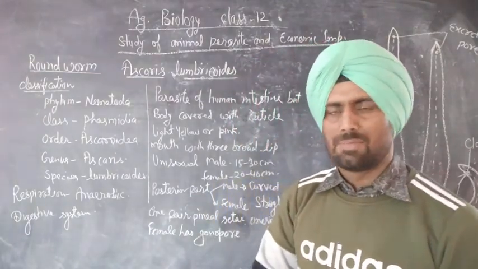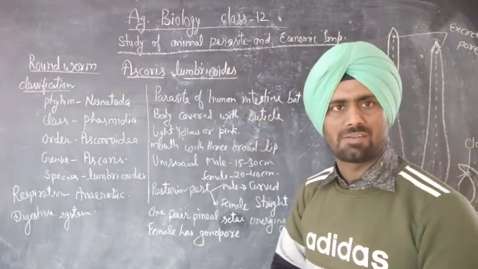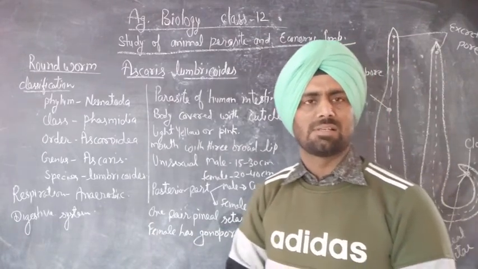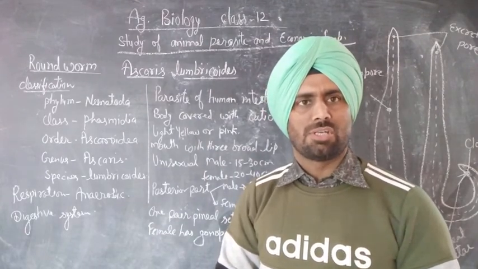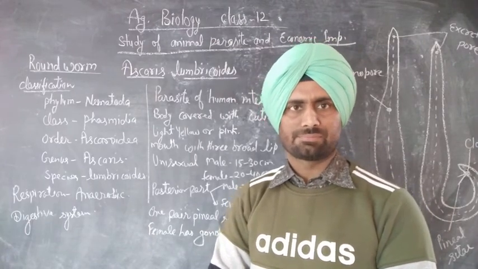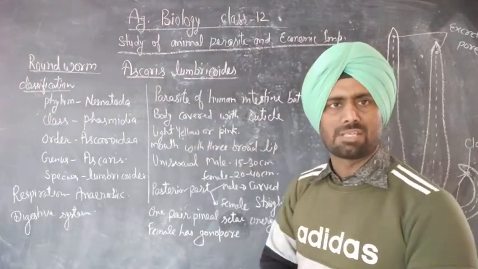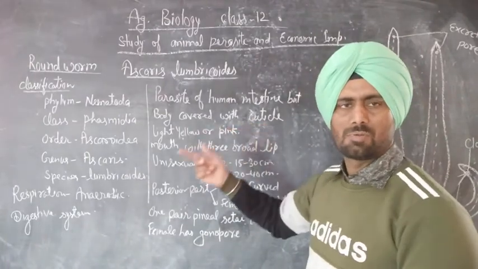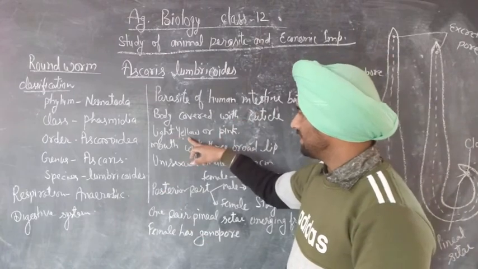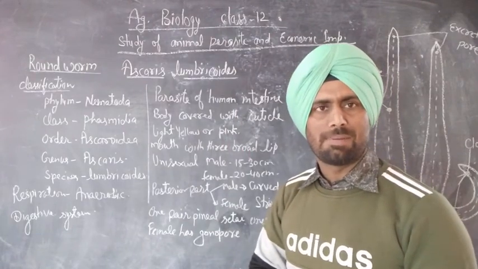Ascaris belongs to phylum Nematoda, and it is a parasite of the human intestine. It is the main parasite of the human intestine, but it is also found in other animals such as goat, sheep, horse, squirrel, etc. Okay, its body is covered with a shiny and semi-transparent cuticle, and its color is light yellow or light pink.